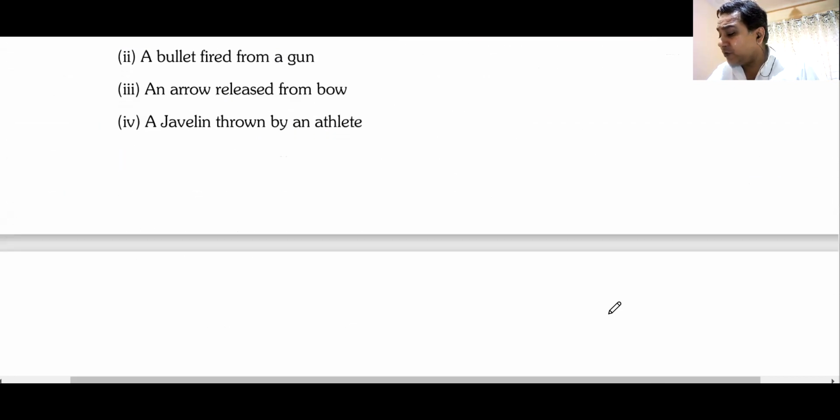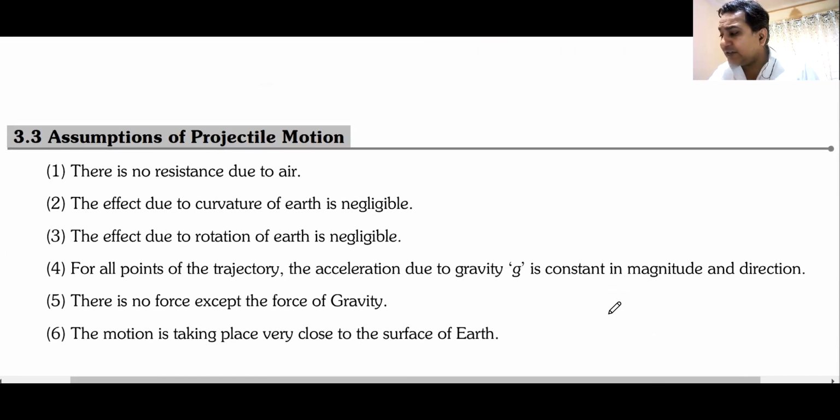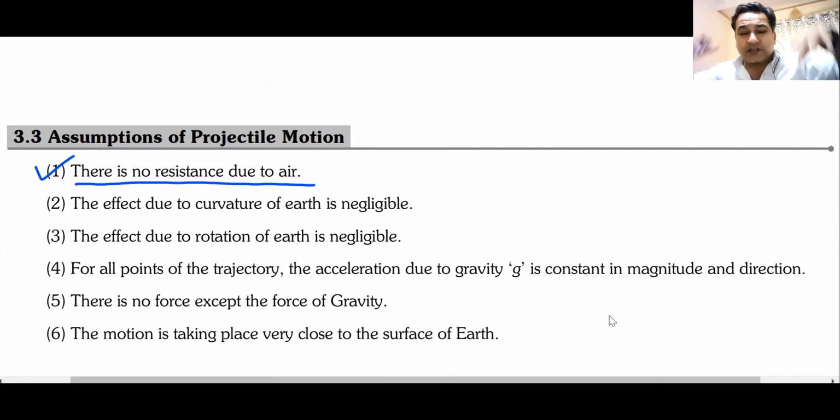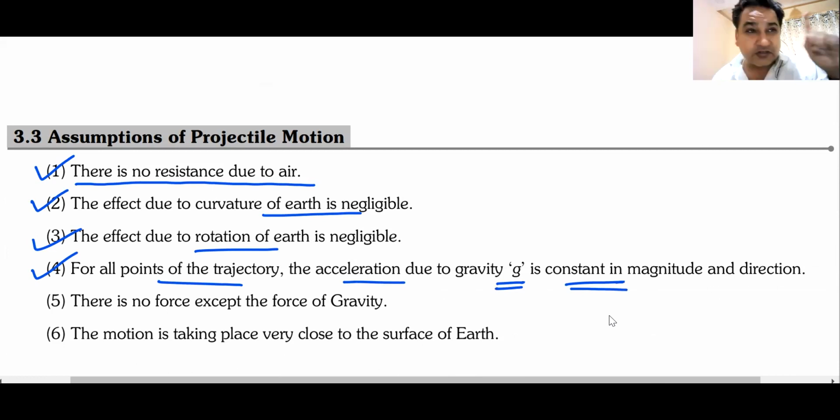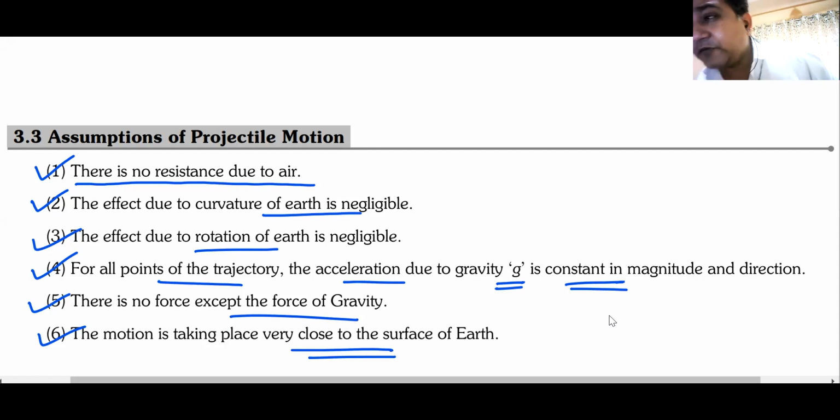If I want to elaborate more, I probably told you this in the last class. There should not be any air resistance. I told you about an experiment when a feather and a ball are thrown, they don't fall on the ground at the same time because of air resistance. The effect of the curvature of the earth is neglected. The effect of rotation of the earth is neglected because both of them change the value of g. For all points on the trajectory, the acceleration due to gravity g is taken as constant. So g must be constant. Apart from g, there must not be any force acting on the body. There is no force acting except the force of gravity. The motion is taking place very close to the surface of earth. That means acceleration due to gravity remains constant.